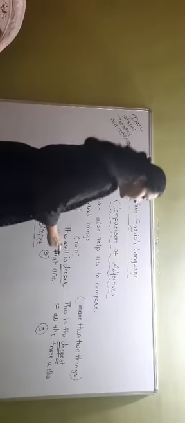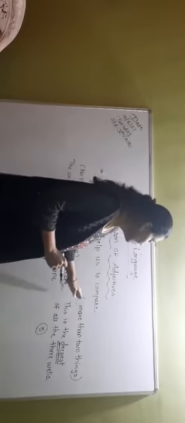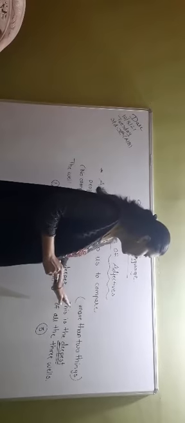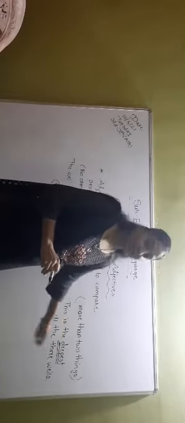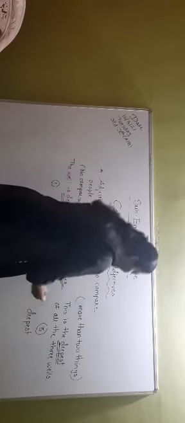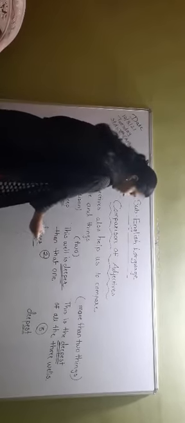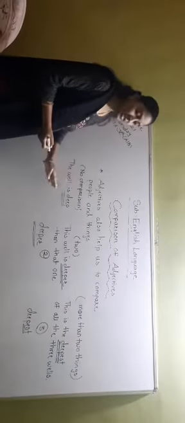Okay, so now see the third sentence, this is the deepest of all the three wells. Here we are doing the comparison between more than two things. Okay, and that's why we have used here the word deepest, and we have added est to the adjective, and that word has become deepest. Here we have added er to the adjective, the word has become deeper. And here we have used only the adjective, that is deep.